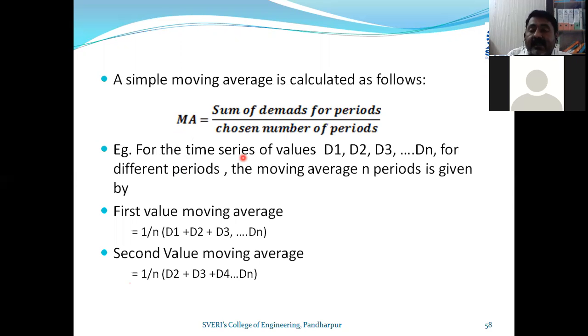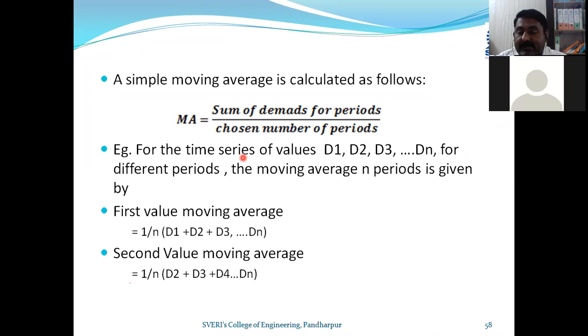And second thing, whatever months I am considering, I have to add the demand for those particular months. For example, demand for August plus demand for September, plus demand for October, plus demand for November, plus demand for December, divided by 5. These are the 5 months I am considering for calculating the demand for January. If I am considering a 3 month moving average, then I will take demand for October, demand for November, demand for December. Okay, this is the first point.